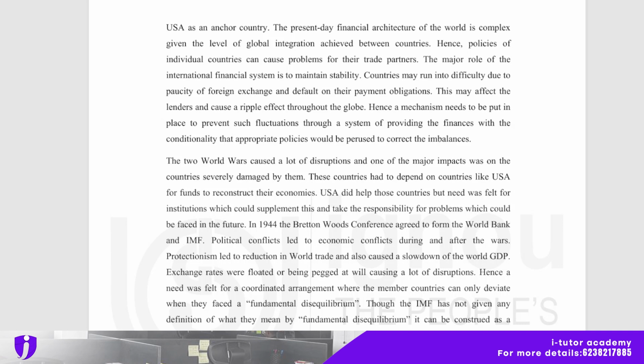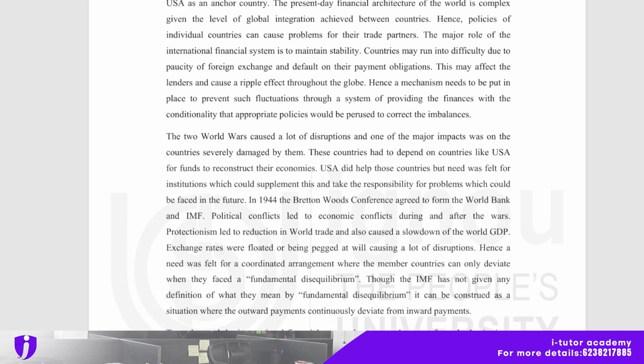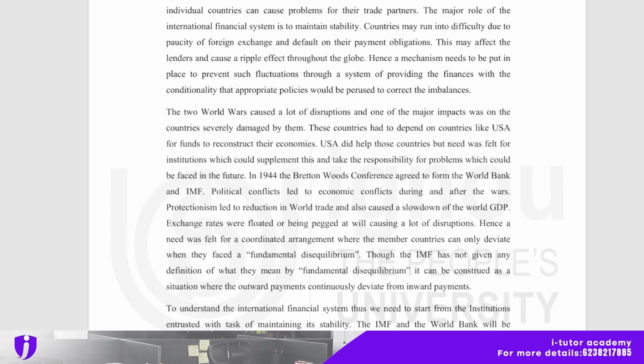The major role of the international financial system is to maintain stability. Countries may run into difficulty due to paucity of foreign exchange and default on their payment obligations. This may affect the lenders and cause a ripple effect throughout the globe, and hence a mechanism needs to be put in place to prevent such fluctuation through a system of providing finances with the conditionality that appropriate policies would be pursued to correct the imbalances.